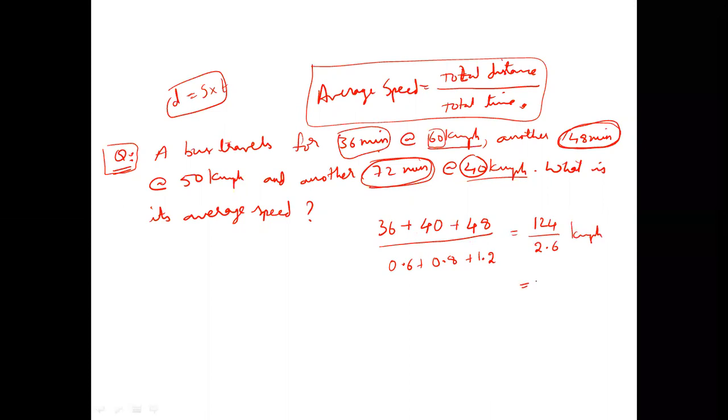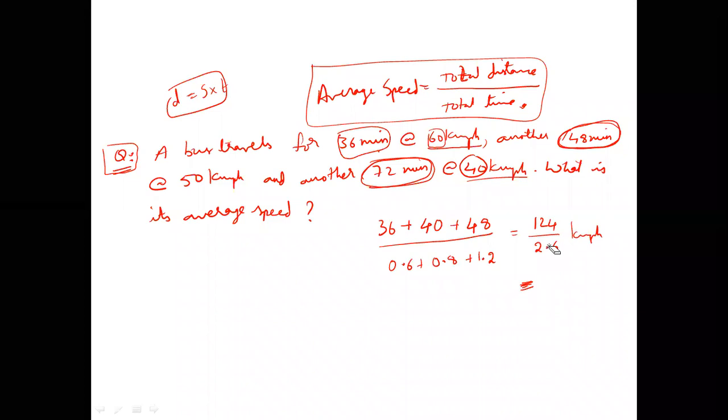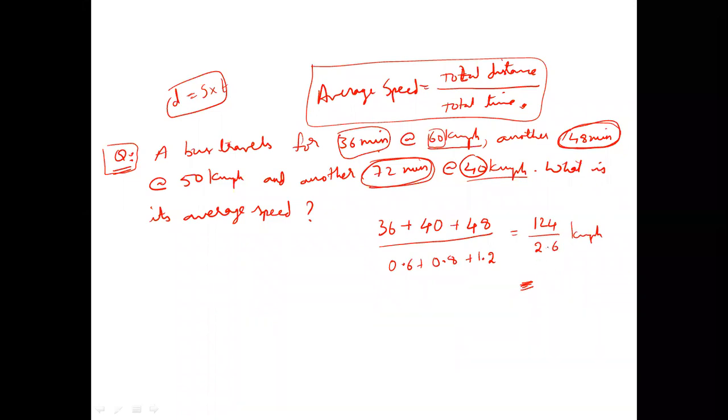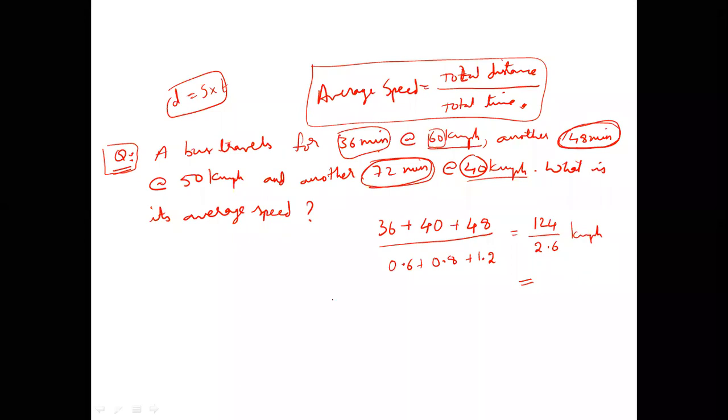Now don't worry about calculations. If this is 26, let's say, 26 into 5 is 130. So this is 124 here. So the answer should start with 4, not 5, and it should be less than 50. So it can be in the 40s.